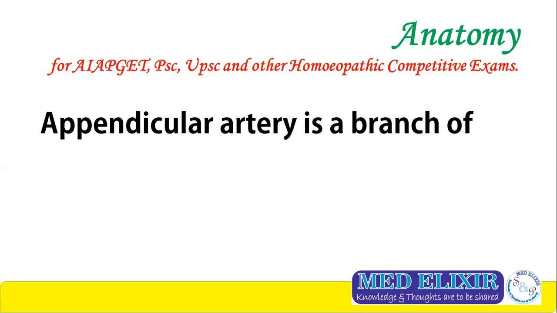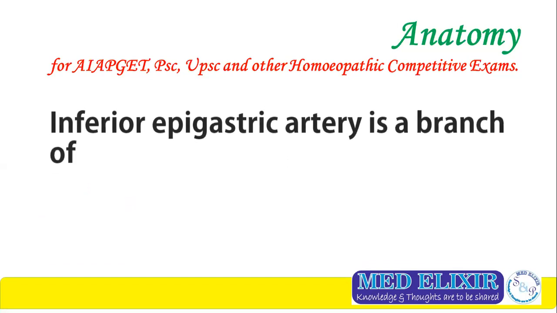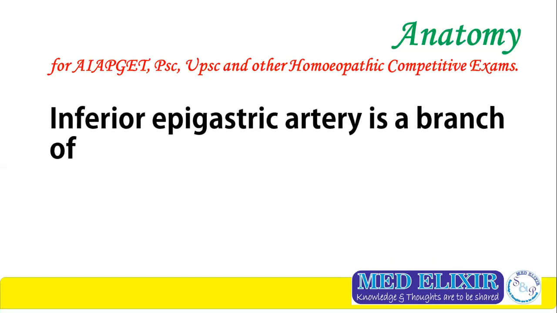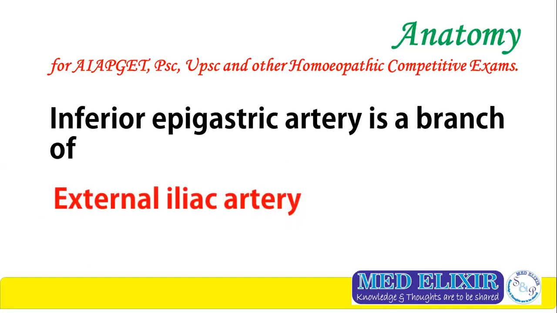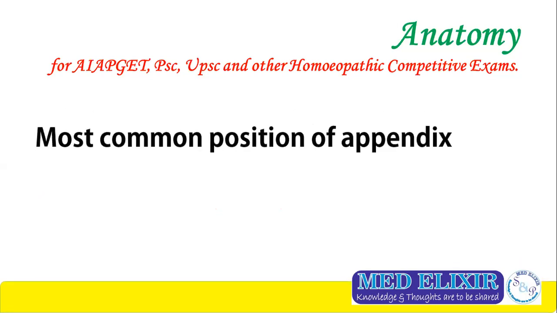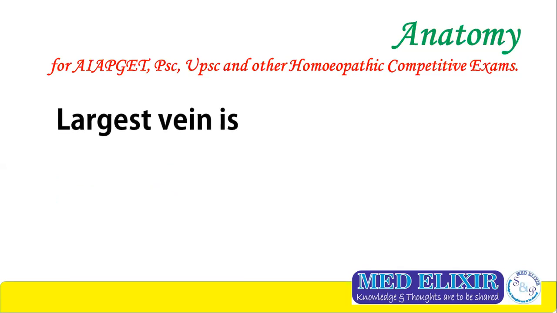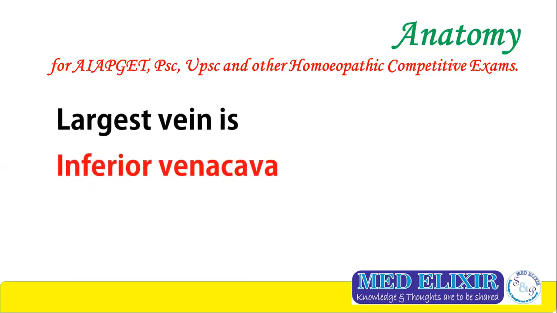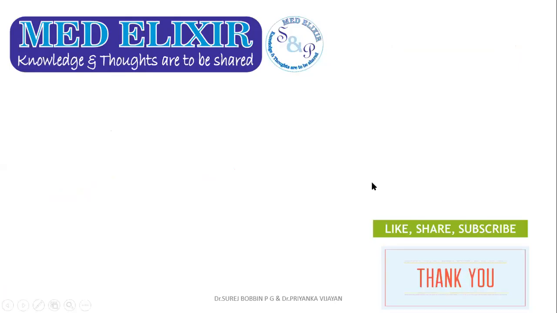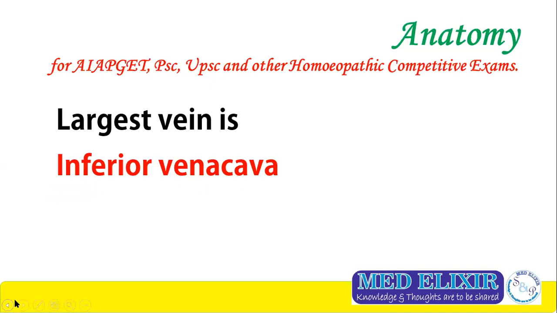Appendicular artery is a branch of ileocolic artery. Inferior epigastric artery is a branch of external iliac artery. Most common position of appendix is retrocecal. Largest vein is inferior vena cava and the second largest vein is superior vena cava. Longest vein is great saphenous vein or long saphenous vein.